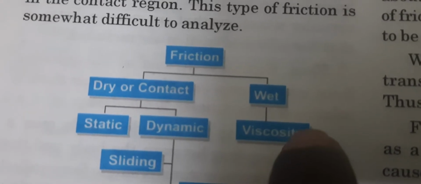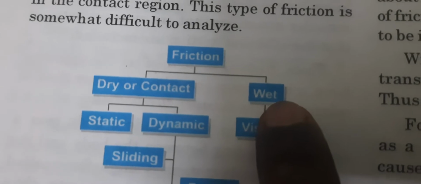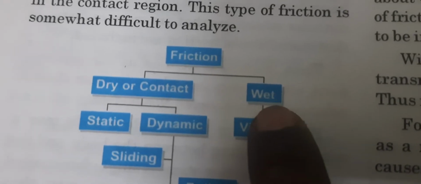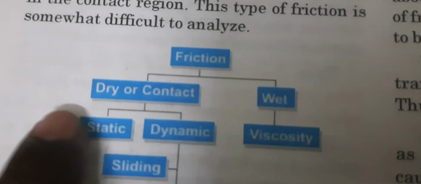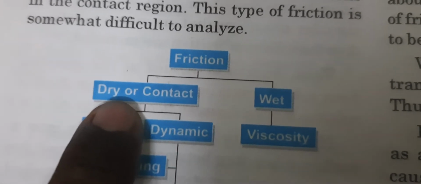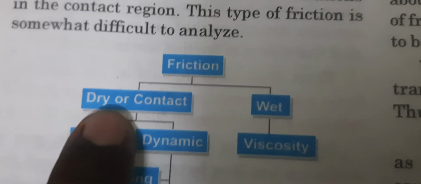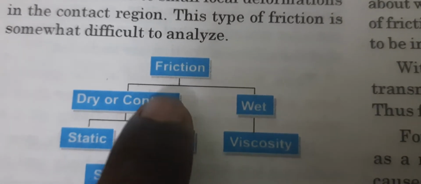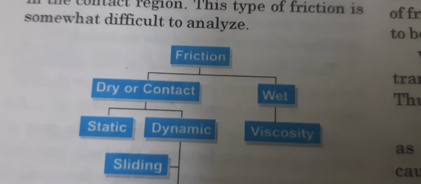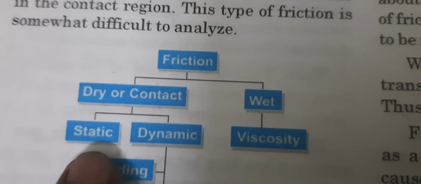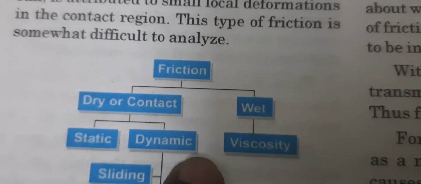So in our topic of discussion, we will hardly discuss wet friction. We will only discuss dry friction, that is friction between objects on dry ground. That's why dry friction, or we say contact friction. Now this dry friction also is of two types, static friction and dynamic friction.